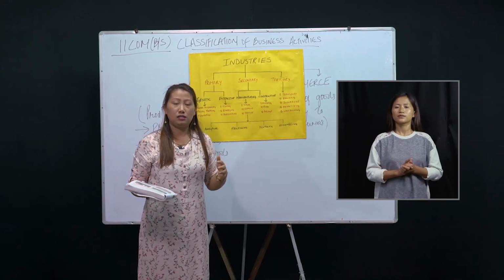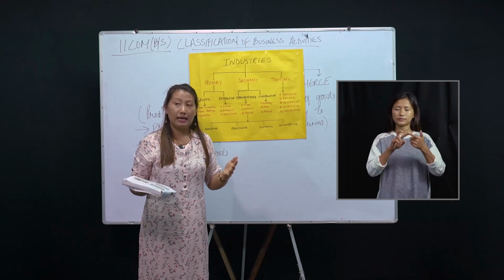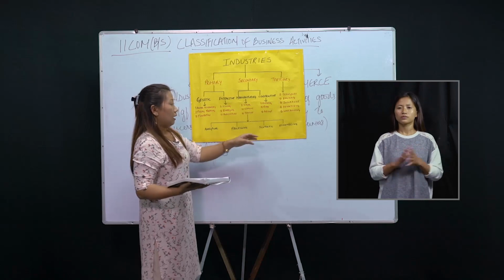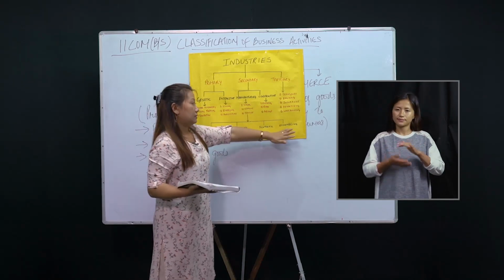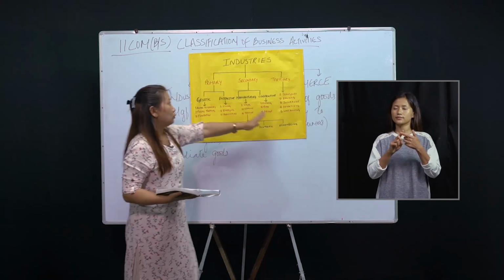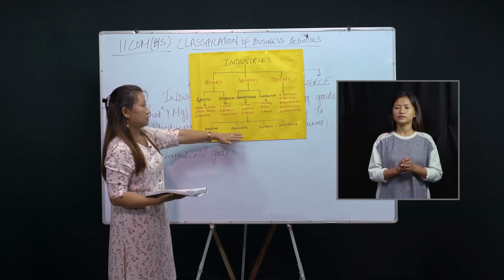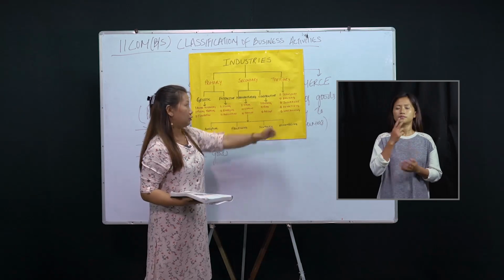These days we have assembled TVs, assembled computers. So this can be under the assembling industry. So manufacturing industry can be further divided into analytical, processing, synthetic, and assembling industry.